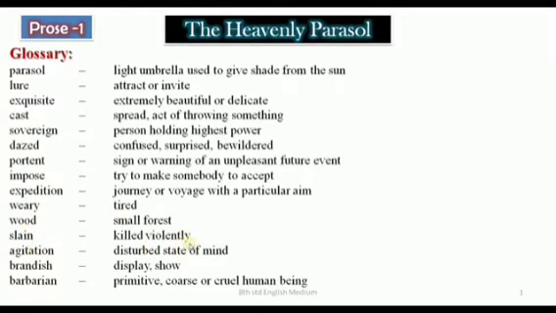Slain, killed violently. Agitation, disturbed state of mind. Brandish, display or show. Barbarian, primitive, coarse or cruel human being. Next one. Victim, living creature killed and offered as religious sacrifice. Cringe, move back or lower one's body in fear. Incredulity, showing disbelief. Vanished, disappeared.